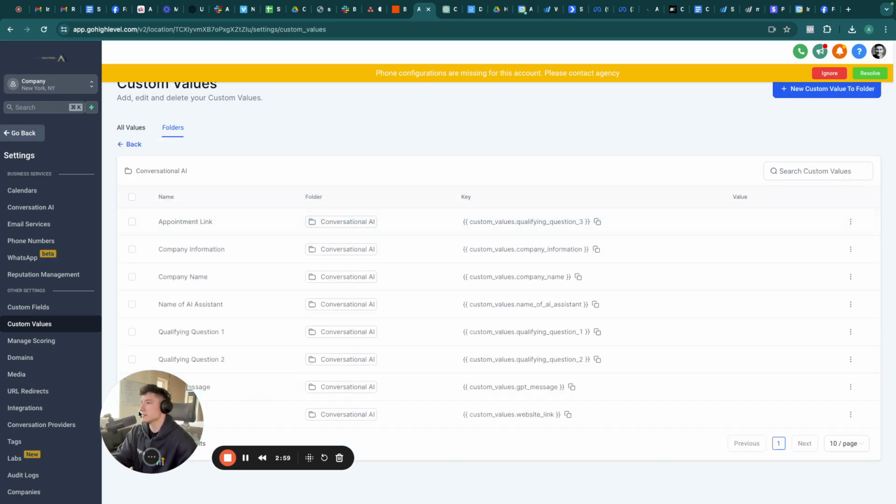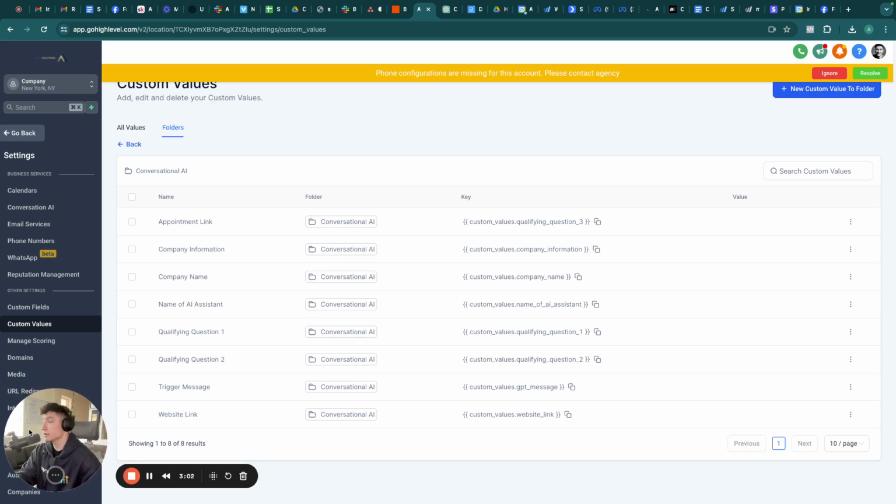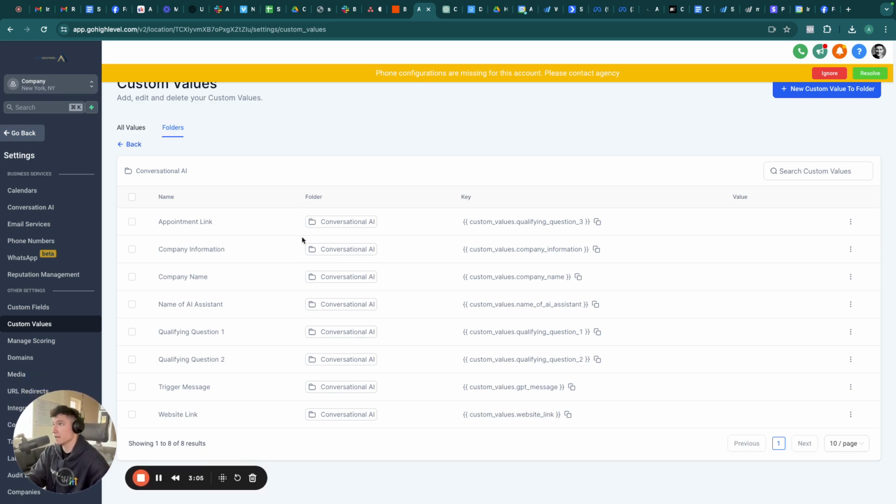There's a few custom values that we want to create and put in this folder. Number one is going to be appointment link. This is the link that you're going to use for the bot to actually book onto the calendar. If you go to the calendar section, you can generate a link for any calendar that you create, and this is the link that you're going to paste here. Number two is company information. This is anything about the business that you're running. So if you work in the real estate niche, for example, you want to give it information because this is all of the information that the bot is going to have. This is basically going to be its knowledge base, all of these custom values.